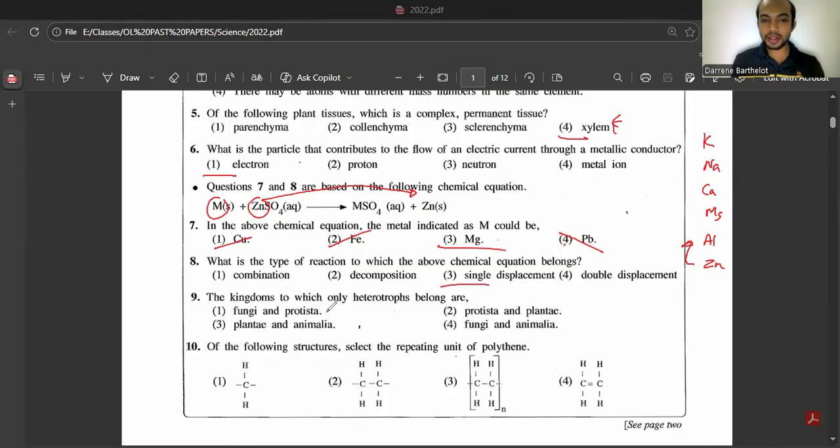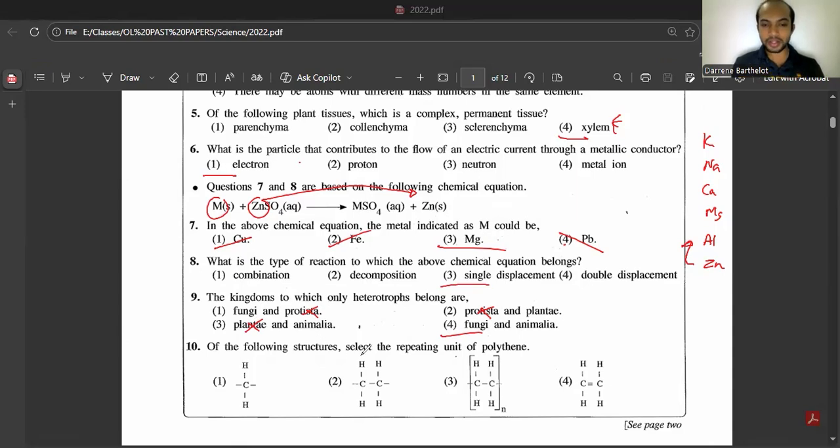Fungi and Protista. You cannot take Protista because there are algae which are autotrophs. So you cannot take this answer. Here also you have Protista. You can cut that off. Then you have Plantae. You know, plants are green, which means they can do photosynthesis, which are autotrophs. So we can cut it off. So answer is fourth one. Fungi and Animalia. These are heterotrophs, which means they cannot produce their own food.